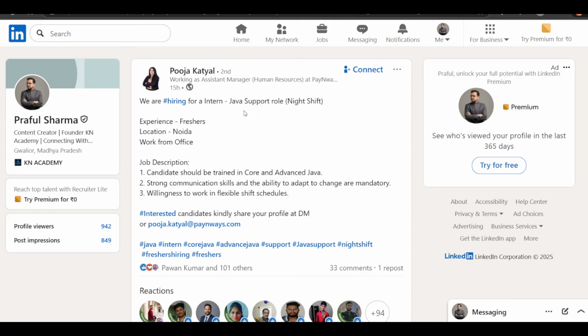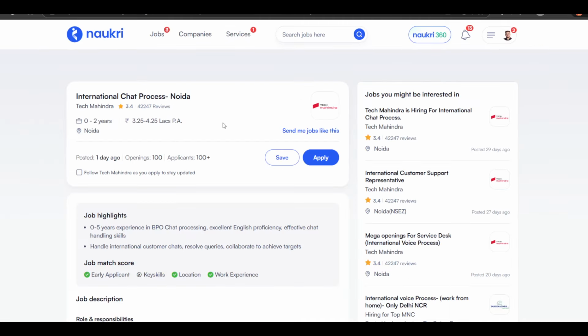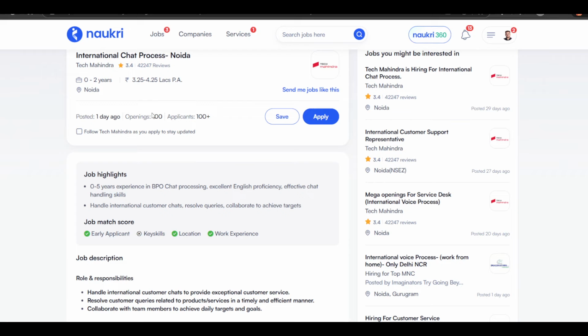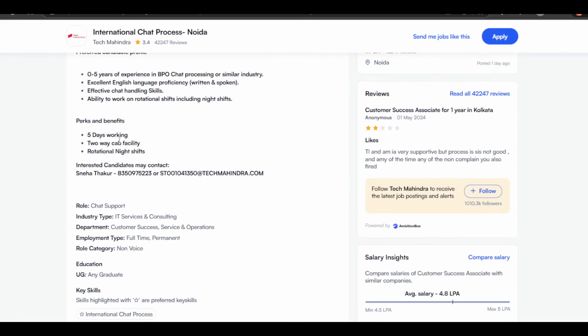Next opportunity we have, if you can see here, is from Painways. So Painways is hiring for freshers Java support. You can directly mail your resume on this email ID. Next opportunity we have is from Tech Mahindra. Tech Mahindra is hiring for international chat process Noida, and if you can see here, the pay package is 3.2 to 4.5. They have so many openings for Noida, and you can directly contact the HR on this email ID.